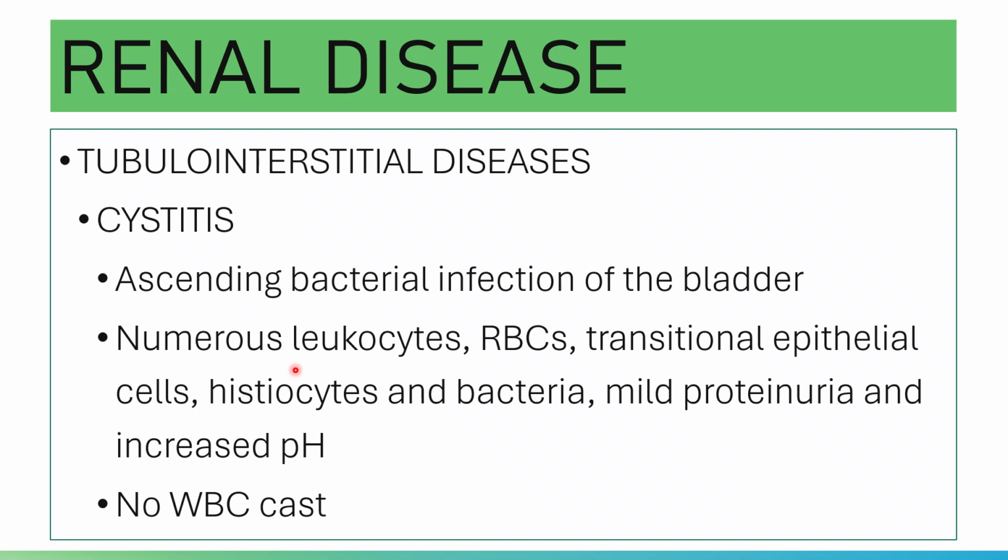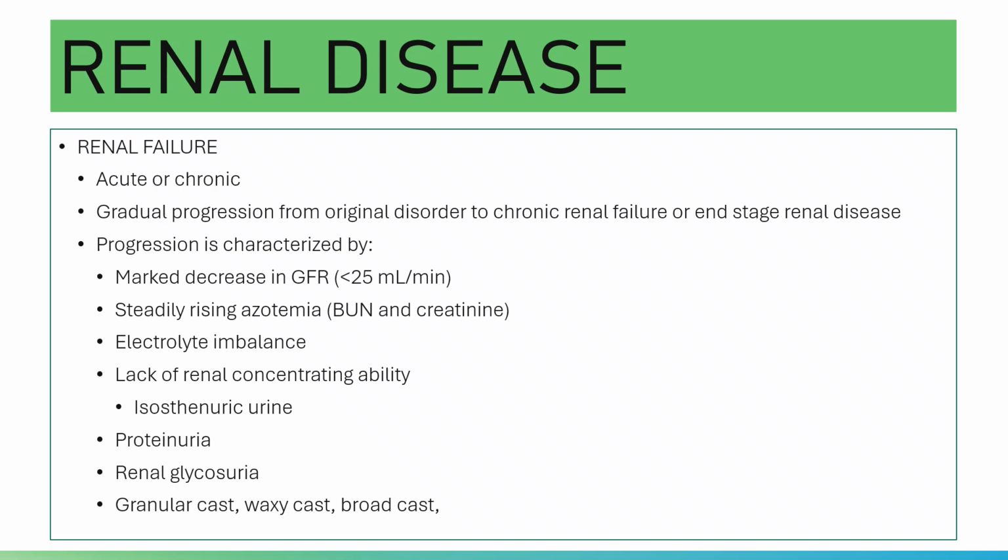And increased pH accordingly. Please note that there is no WBC cast because, again, cast formation takes place in the kidneys. Since in cystitis the infection occurs in the urinary bladder, your urinary bladder is not capable of making casts. That is why there is no cast. Your WBC cast here will differentiate cystitis from pyelonephritis.